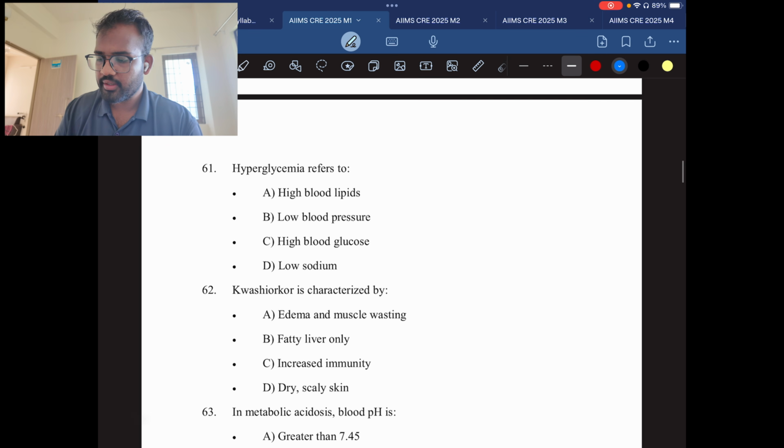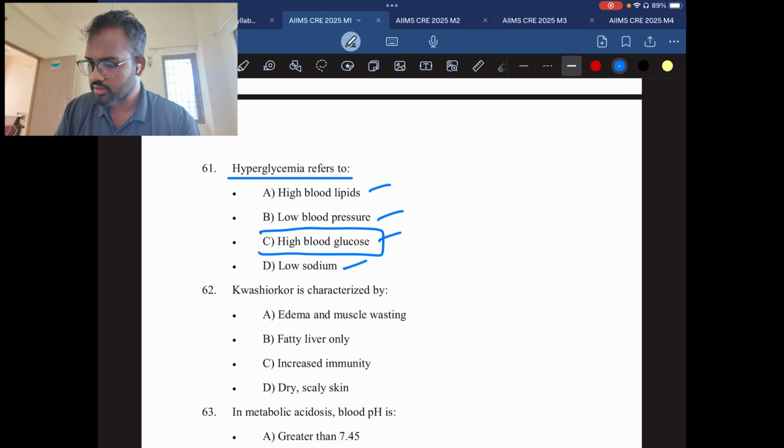Question number 61. Hyperglycemia refers to. It is a very easy question. High blood lipids, high blood pressure, high blood glucose, low sodium. So the answer will be high blood glucose.